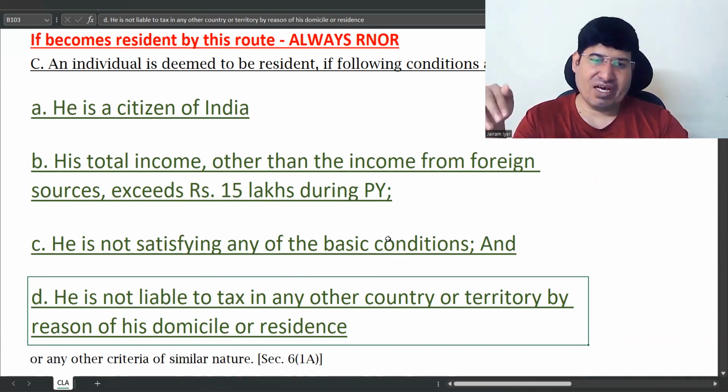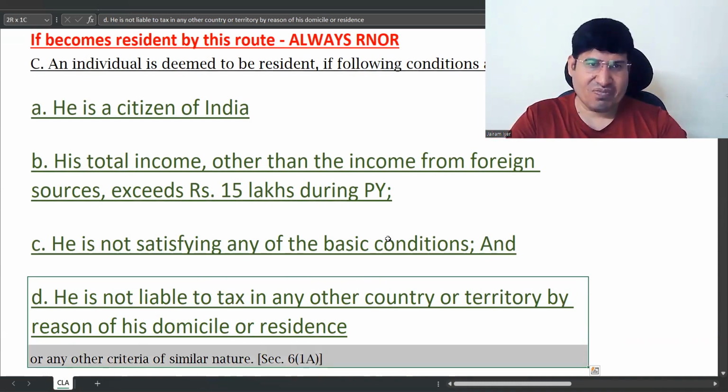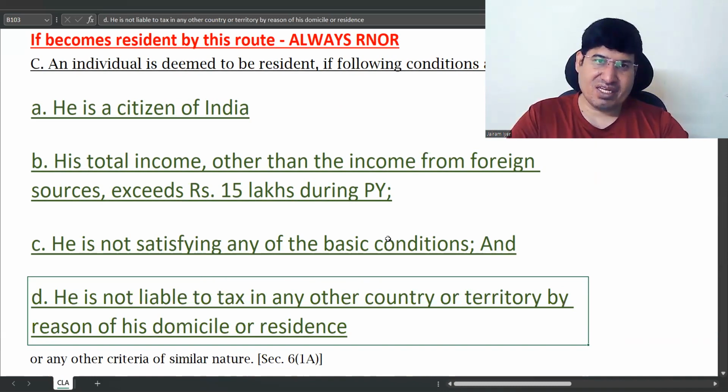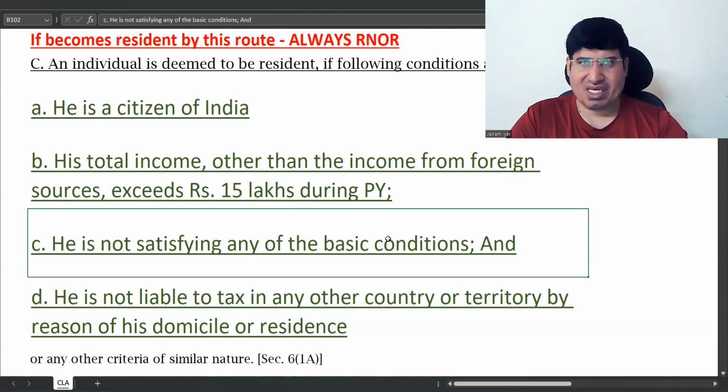Like we have residential status conditions, days and all, other countries also have. So he should not be liable to tax in any other country. If he is liable to tax, this is a negative condition. If he is liable to tax in any other country, then here he will become a non-resident through this point. Like you are coming to this point only when he is not satisfying basic condition.